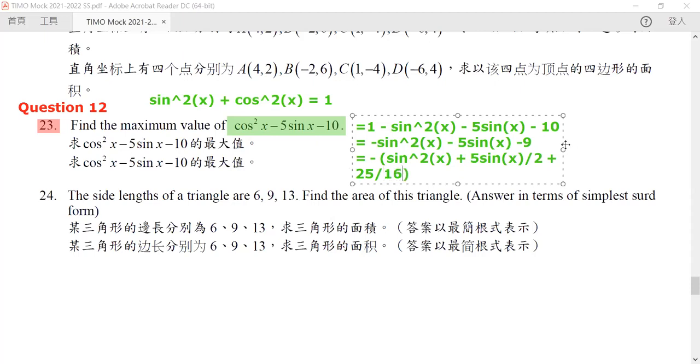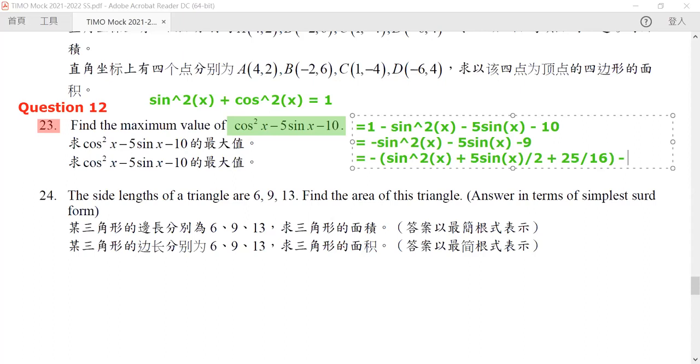Okay, and hence now because we subtract this, we need to add back to our constant in the front. So it would be equal to 9 times 16 minus 25.